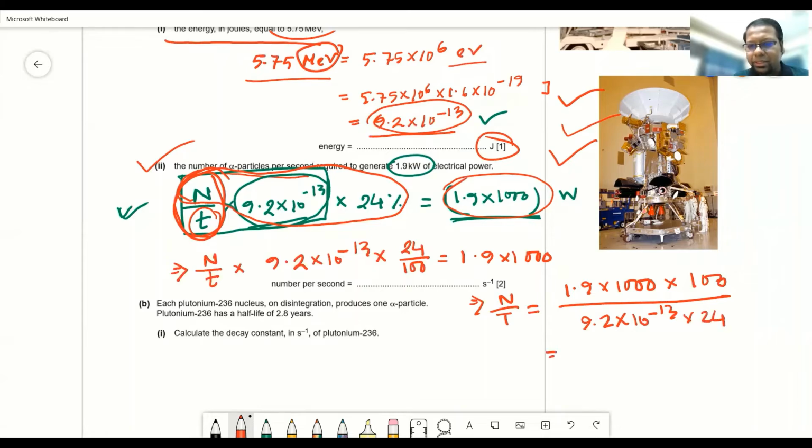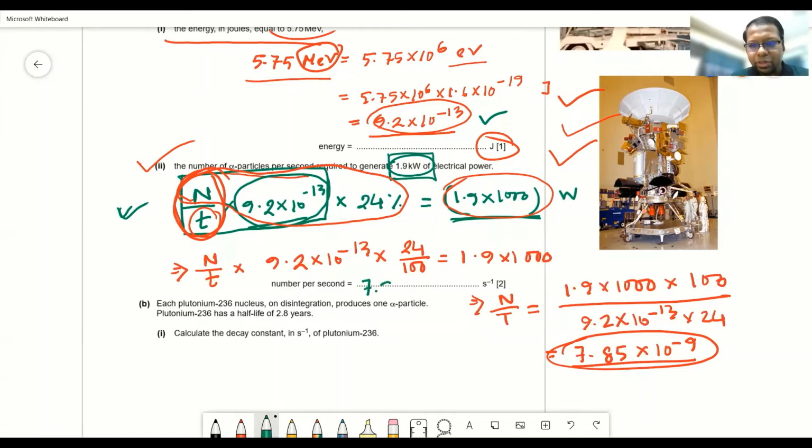If you calculate it, the answer will be 7.85 into 10 to the power minus 9. So that means per second we are getting this number of alpha particles. Per second we are getting 7.85 into 10 to the power minus 9 alpha particles, which will be enough to produce 1.9 kilowatt of power.